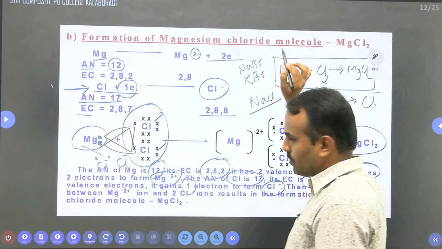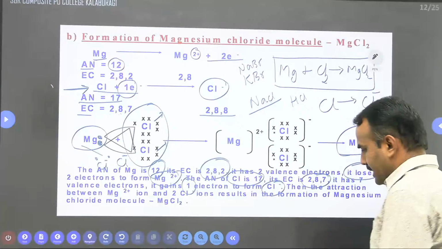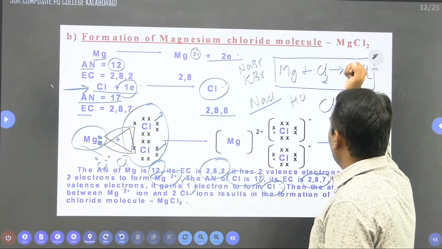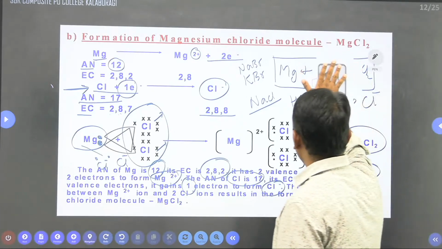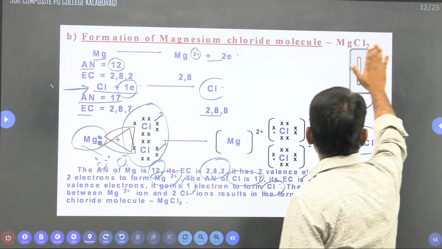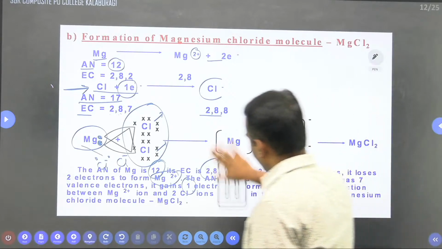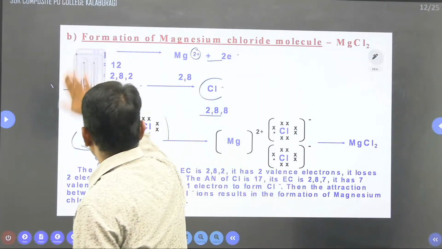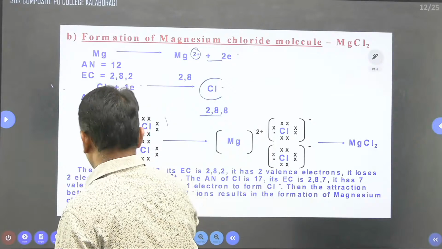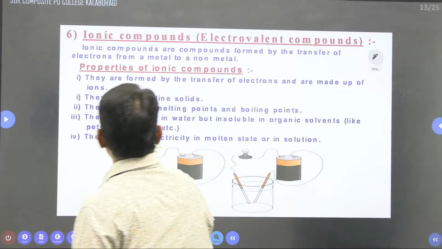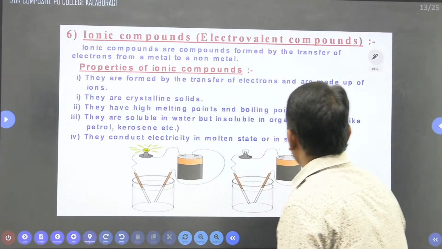NaBr, sodium bromide. It means when halogens convert into ions, we can say that the respective halides will be there. Right? So now we can move towards the next part of this one. Next, what is there? Ionic compounds and electrovalent compounds.